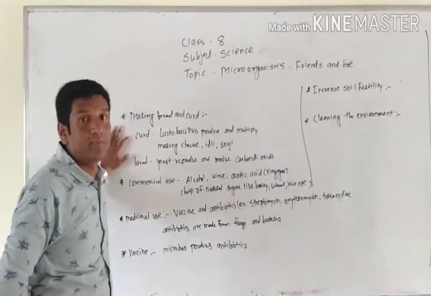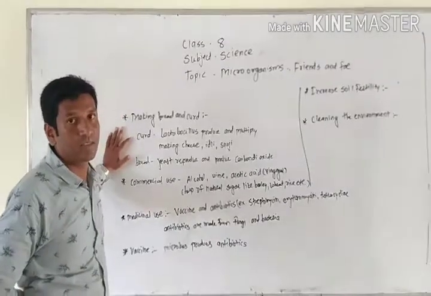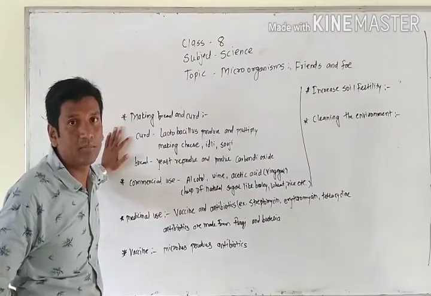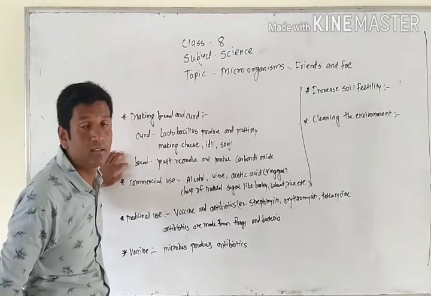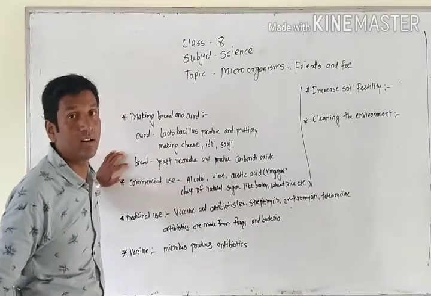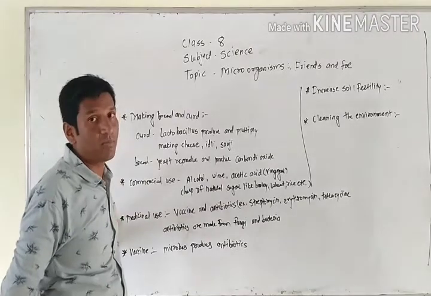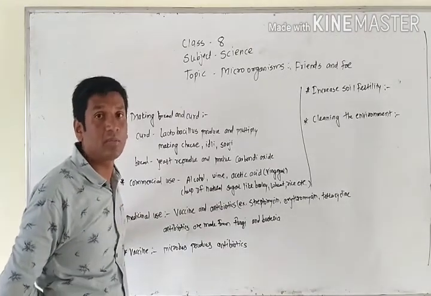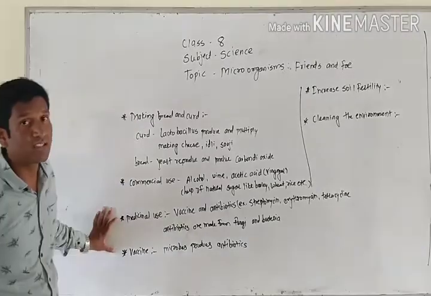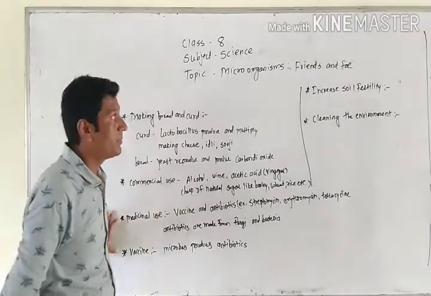People make curd, sell it in the market, earn money. People make bread, sell it in the market, earn money. People make medicines with the help of microbes, sell them in the market, again earning money. Vaccines are also a source of money for many people.